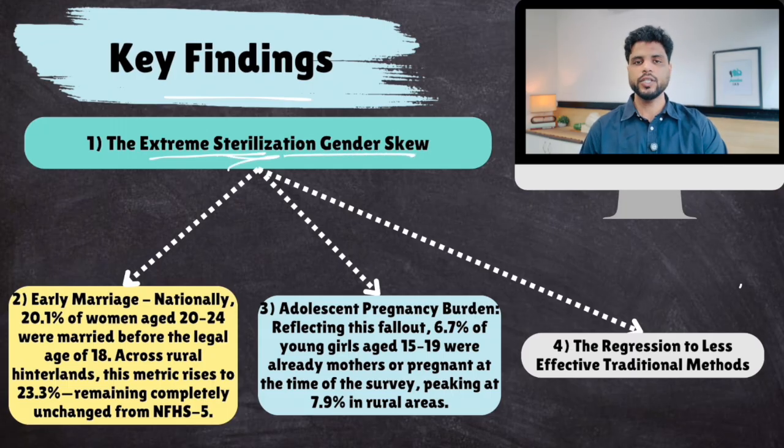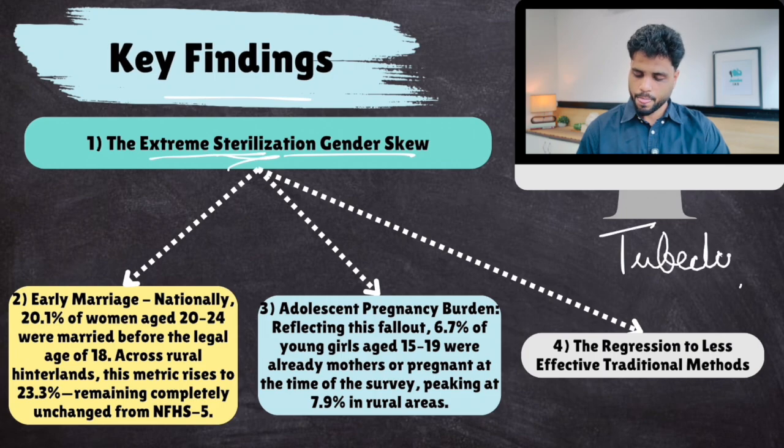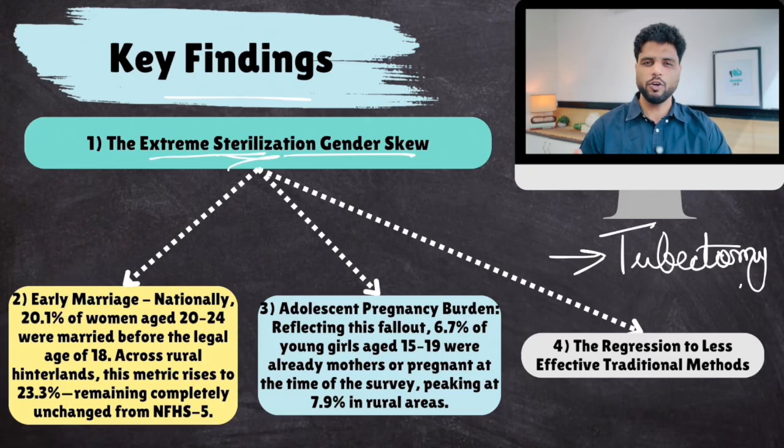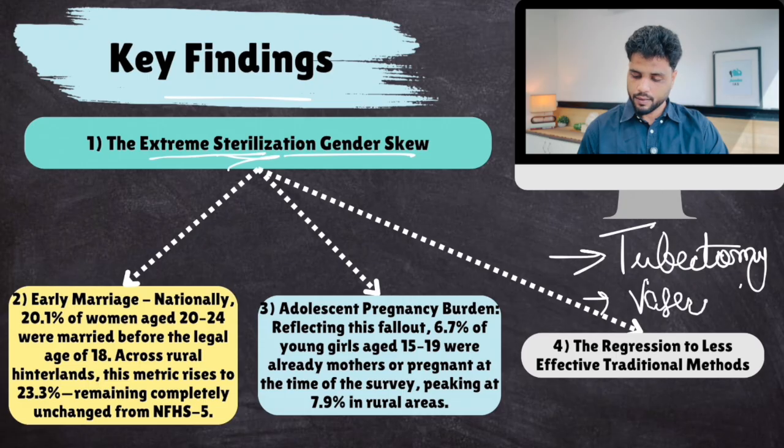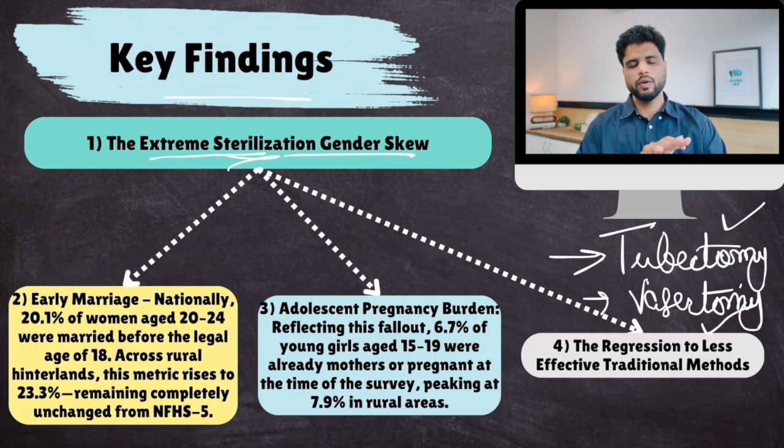Now, what is sterilization? Well, people who choose that they are not going to have any more children, they go for surgeries. For females, there is tubectomy. Okay, females have tubectomy. Basically, they block their fallopian tubes, so they can't have children now. And for males, it's vasectomy. Clear? When a family is satisfied that they want to have only two children, they go for tubectomy or vasectomy, so that now they can have safe sex without running the risk of being pregnant.